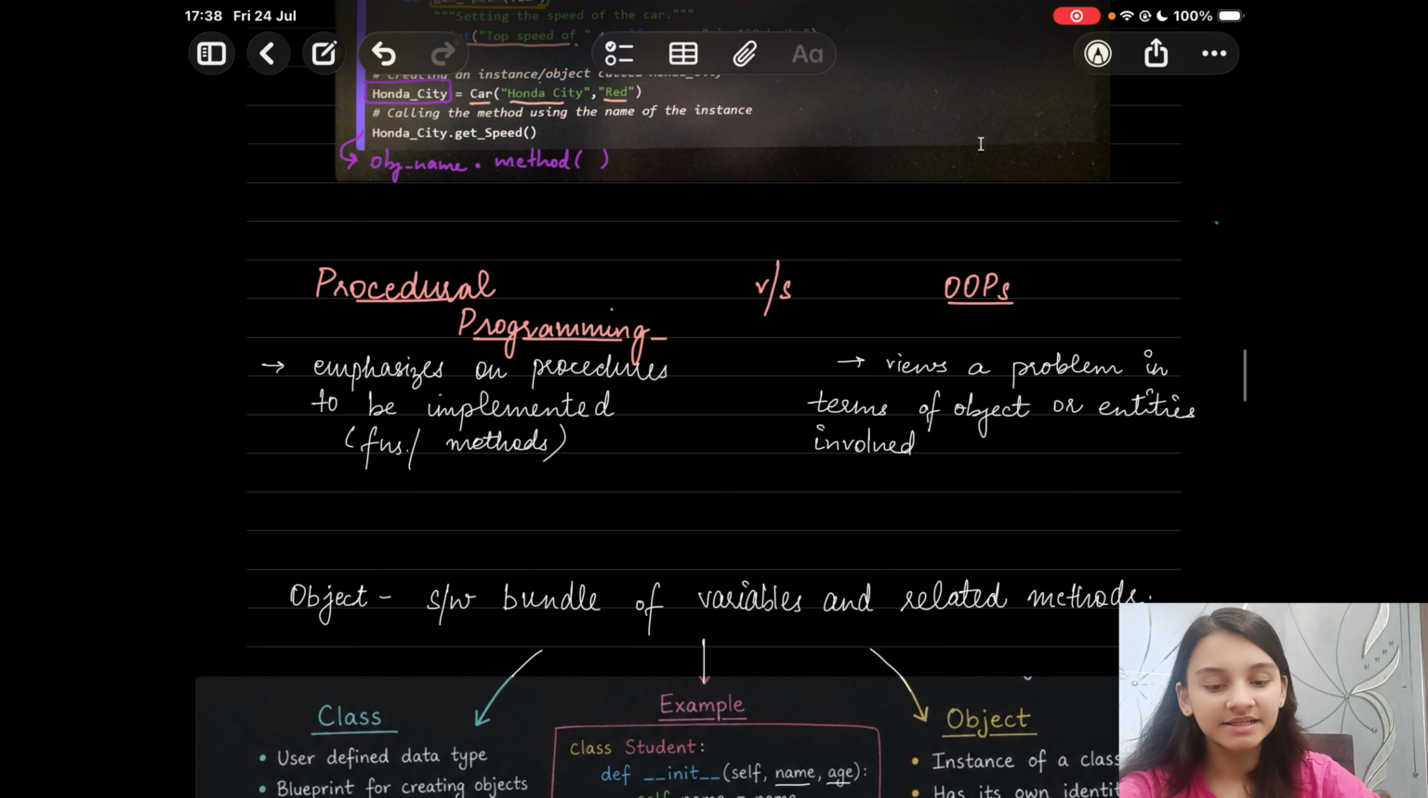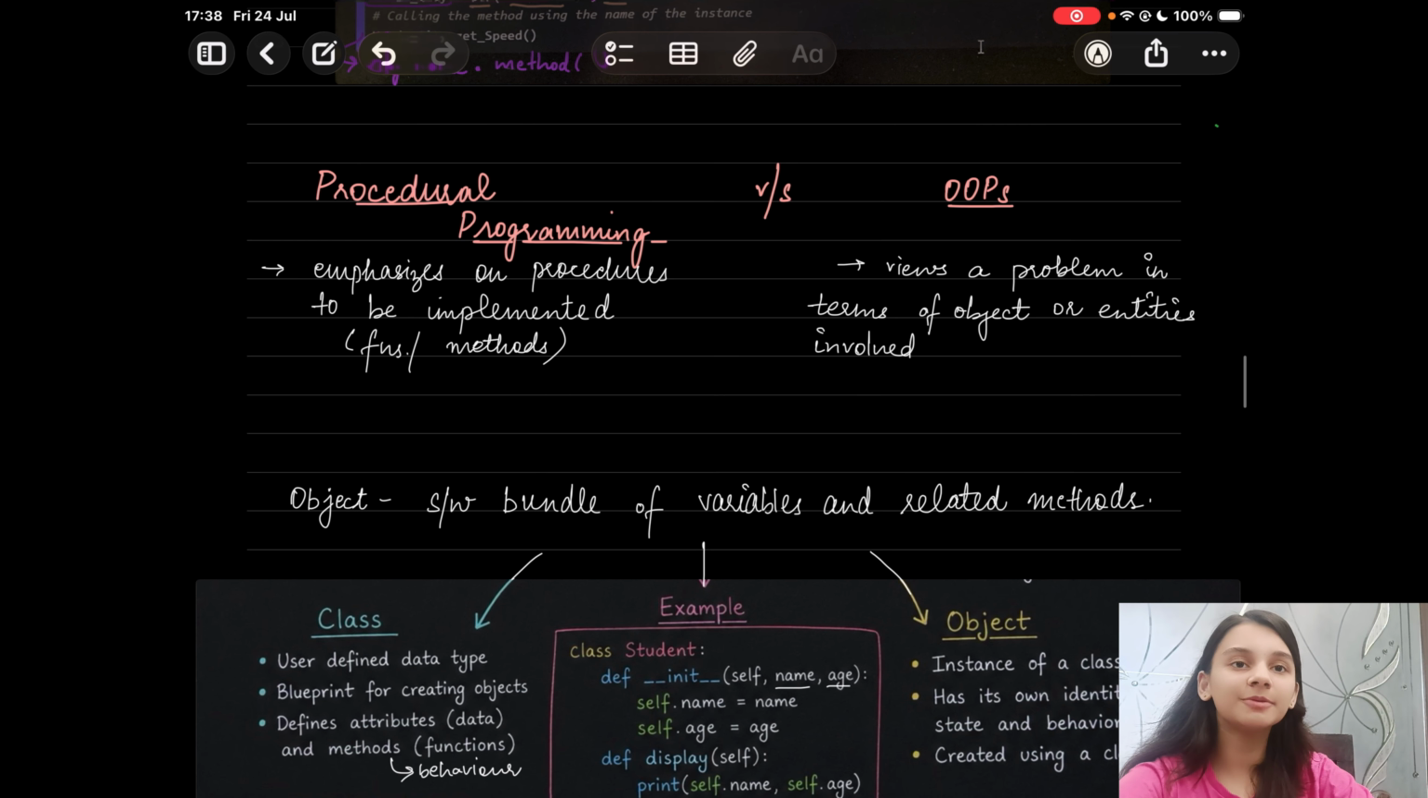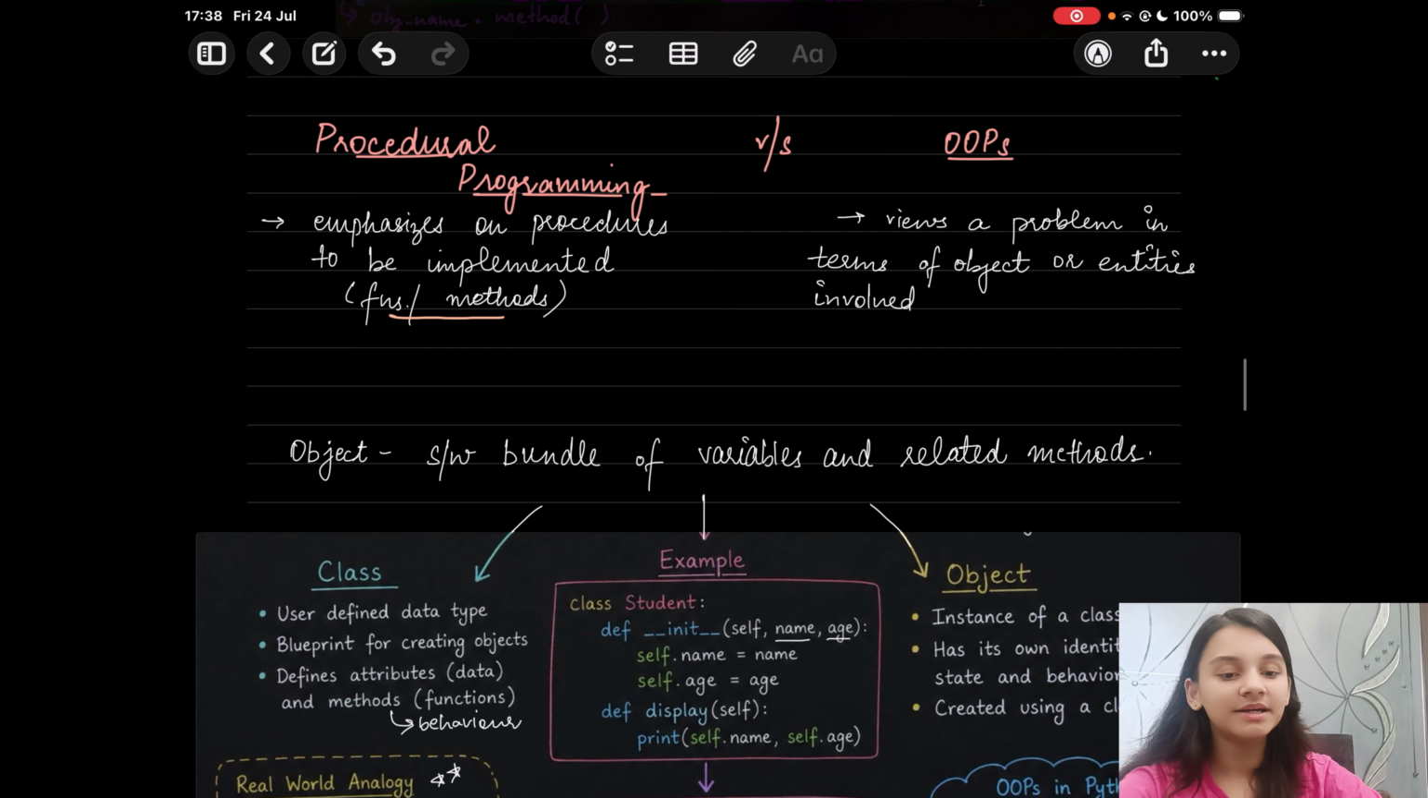Next, let us discuss the difference between procedural programming and OOPS, object-oriented programming, with Python. In procedural programming, the emphasis is more on procedures to be implemented, functions and methods. Whereas OOPS focuses on a problem in terms of objects or real world entities which are involved. So OOPS deals with real world objects.